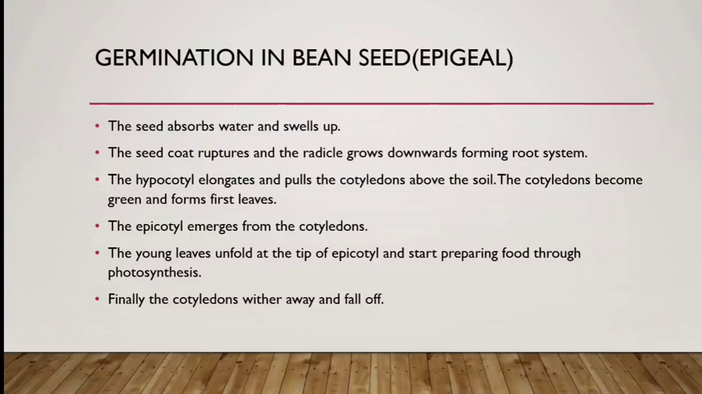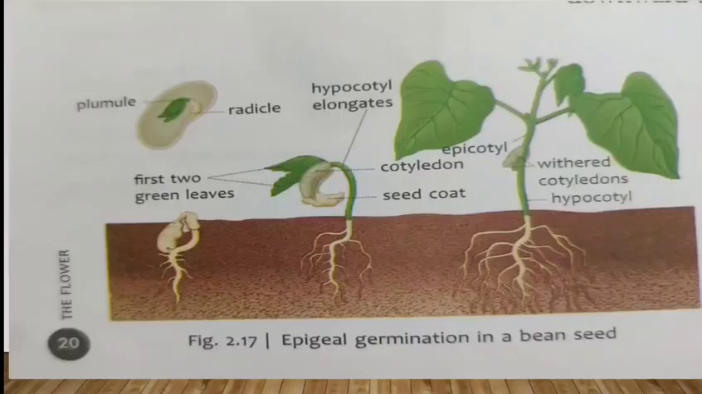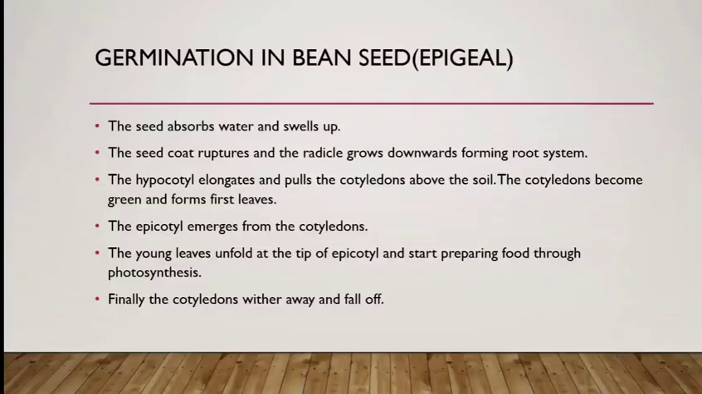Then the epicotyl emerges from the cotyledon. Now you can see epicotyl, they are the stems, first stems. They also start emerging out of the soil. You can see the epicotyl is labeled in the third picture. The young leaves unfold